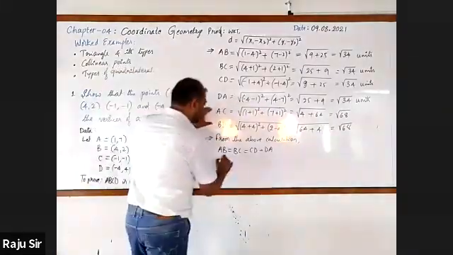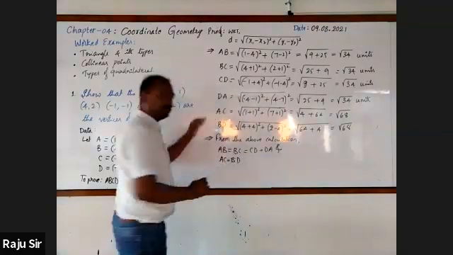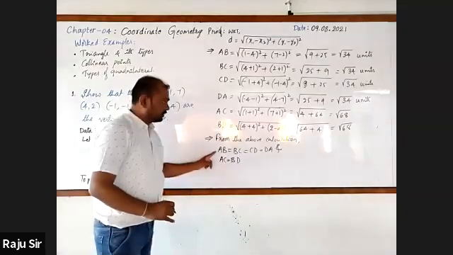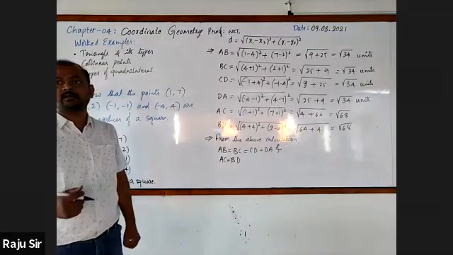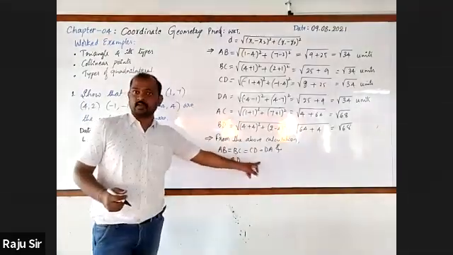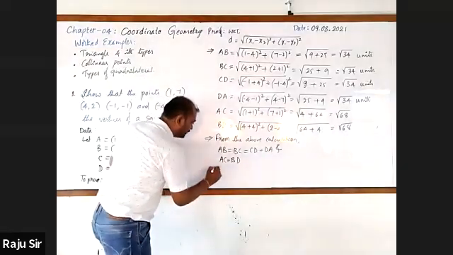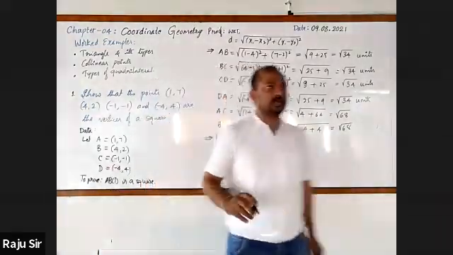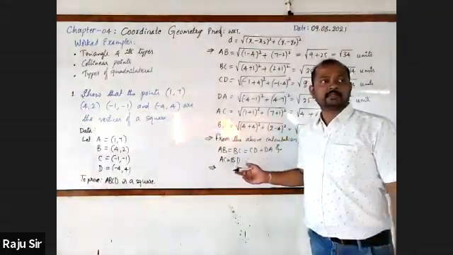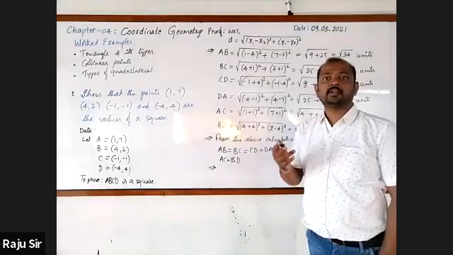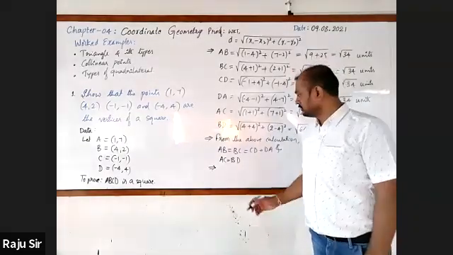You can write, as the diagonals are also equal, therefore ABCD is a square. Why is it a square? Because all the sides and diagonals are equal. You can write like this. We know that a square is a quadrilateral in which all sides are equal and the diagonals are equal.